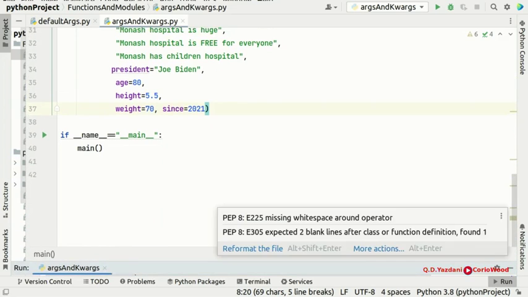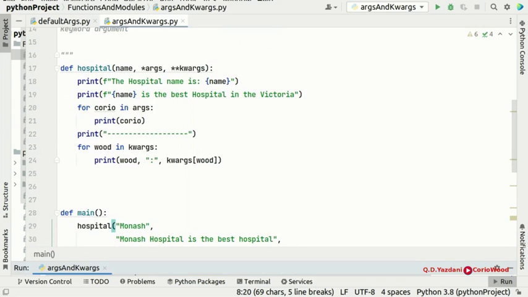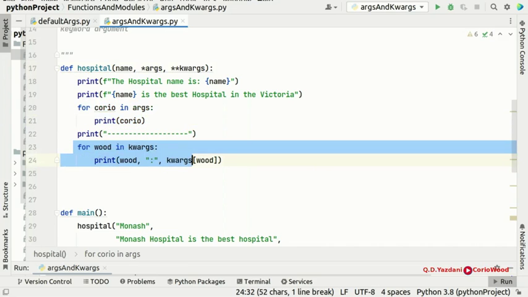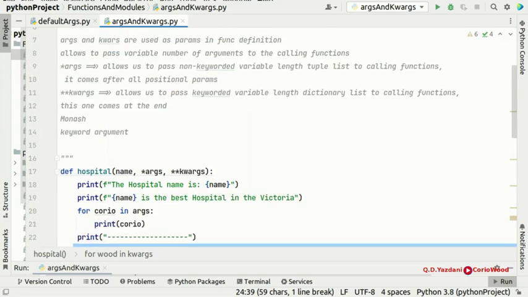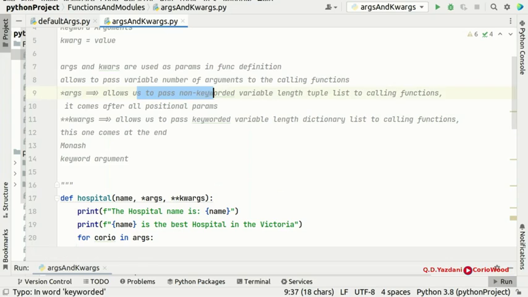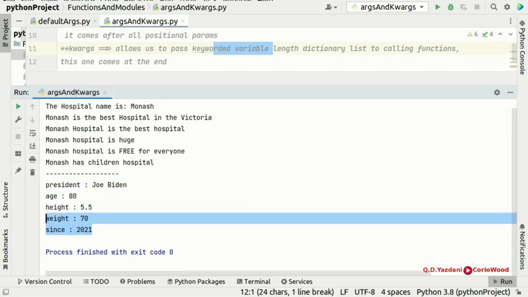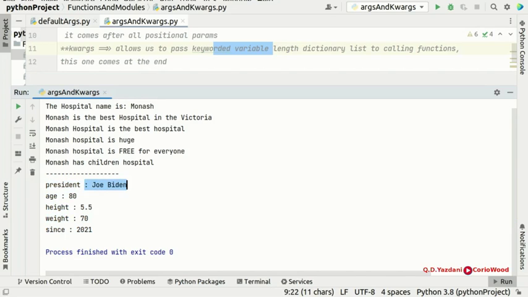You can actually use arguments and keyword arguments here. For arguments you need to put a for loop, and for keyword arguments you need to put another. Keep in mind, the first one is a non-keyword variable length argument, a tuple, and the second one is a dictionary. When we run it, it's called a dictionary because of key and value: the key is here, and that's the value.